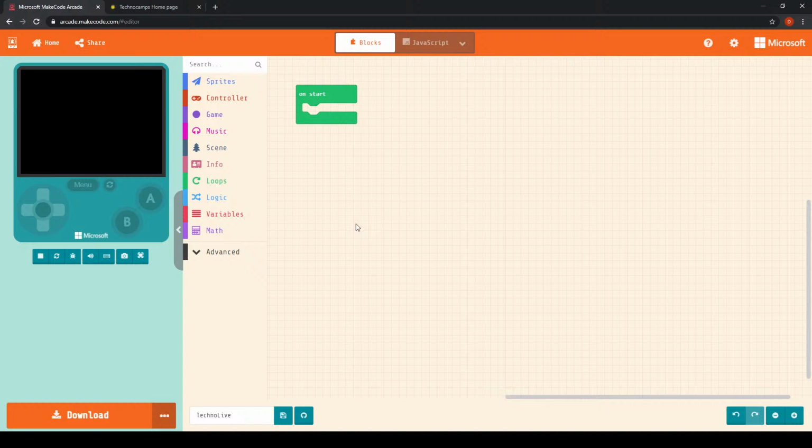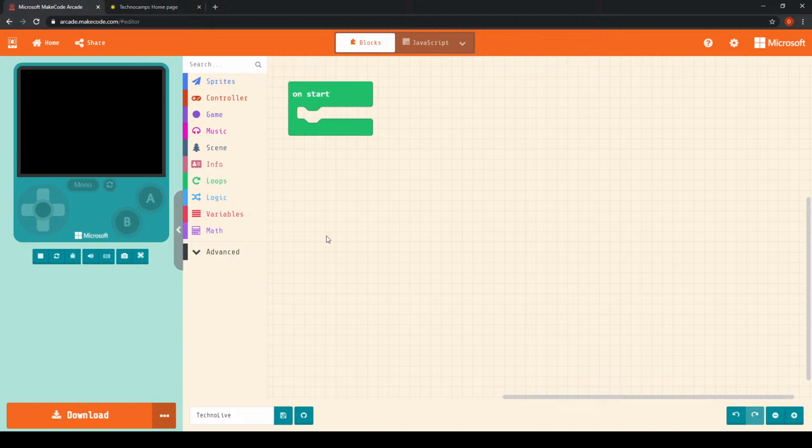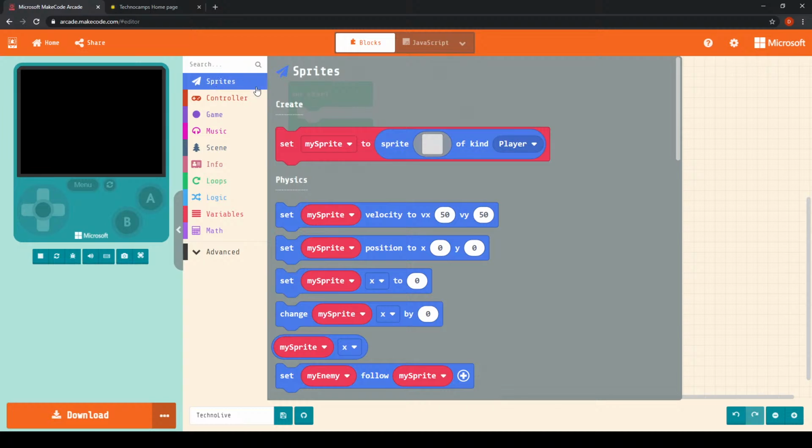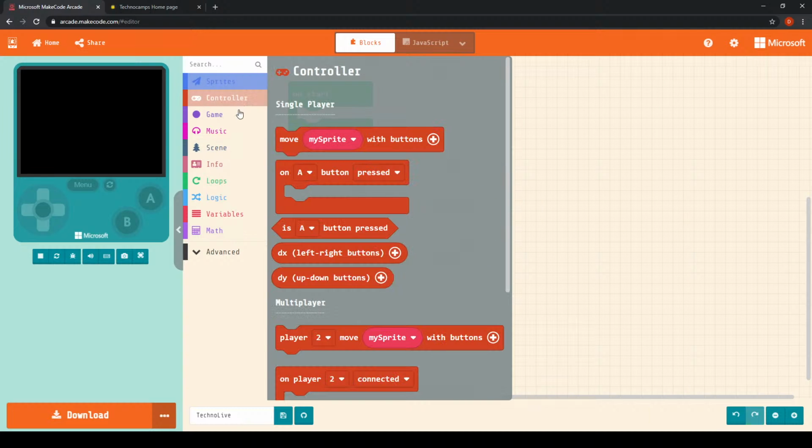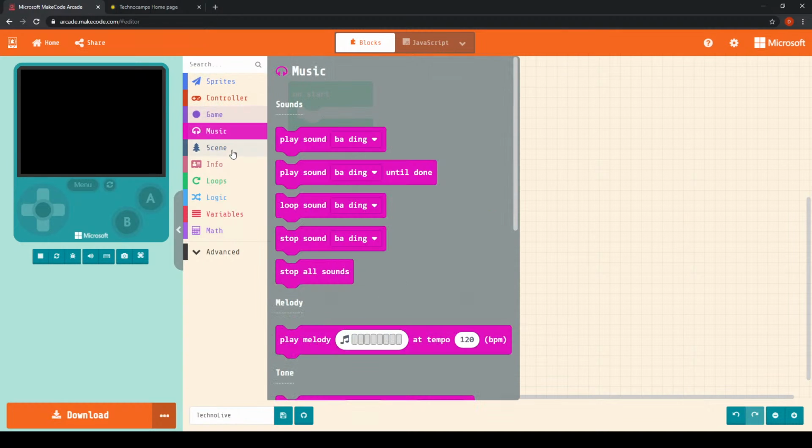So, like before, we have our coding zone here, which is where we're going to be placing all of our blocks. This is where all our blocks are going to go. And under these menus on the left of the screen, we have all of our different blocks which we're going to be using today.